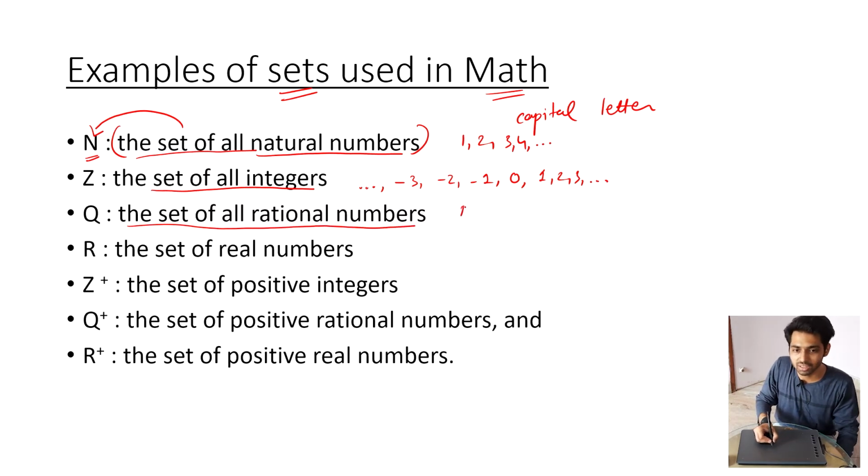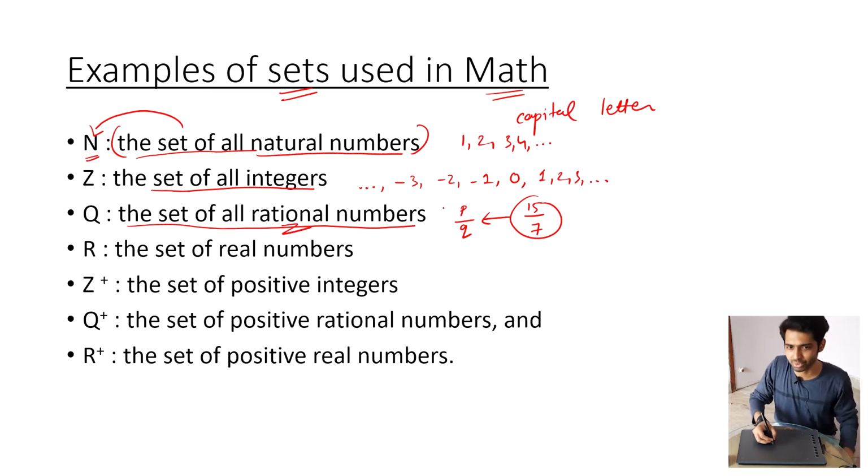Rational numbers, please understand, it is P upon Q form, where P can be any number, positive or negative, and Q also can be any number. That is, let's say if you want P to be 15, it can be 15. If you want Q to be 7, it can be. So any number which can be represented in P upon Q form is a rational number.